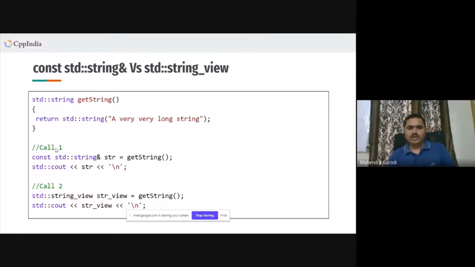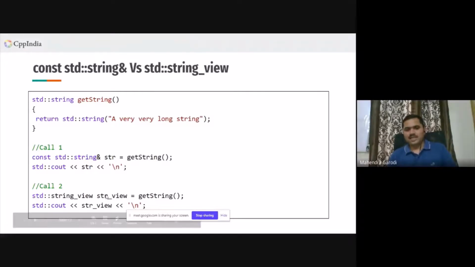So what we are doing in call one, we are assigning to const std::string ampersand the return value of getString. Whatever the return value, the object is temporary, but the lifetime of that object got extended because we have assigned it to a const reference. So this is the lifetime extension example here. Here you will get the correct answer, a very, very long string, no problem.